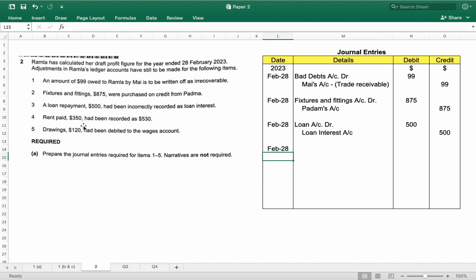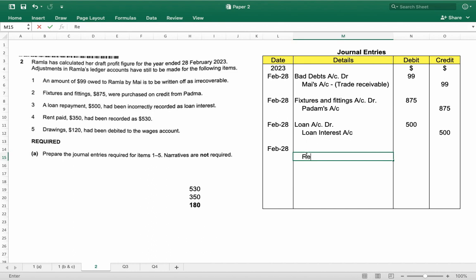Rent paid $350 had been recorded as $530. So we paid rent $350, but we recorded it as $530. It means we recorded this transaction with an extra amount. The correct amount was 350, but we recorded 530. So how much extra amount? We took $180 extra. So it means we over debited the rent account.